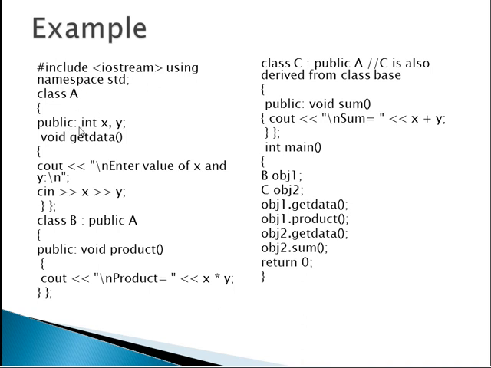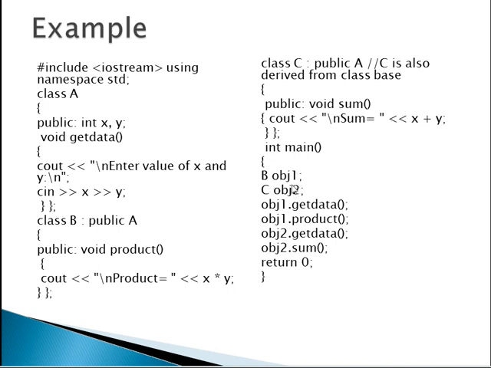Here, class A, public int x, y, then void get data, accepting the values of x and y. Then class B, public A, publicly inheriting class A. Public void product, the multiplication of x and y, using the same data which is inside class A. Then class C, inheriting public A, with public void sum, the addition of x plus y.